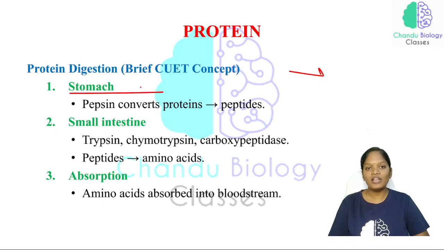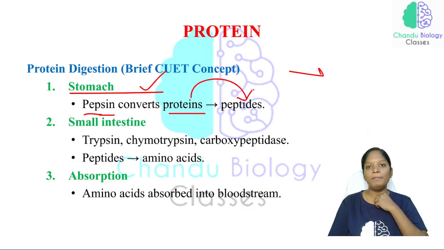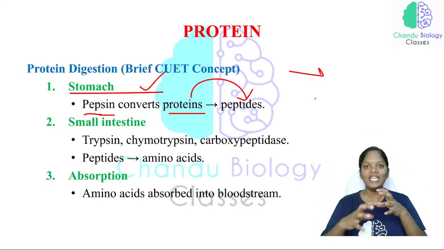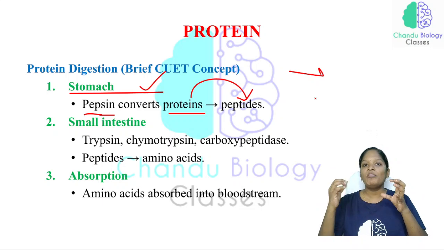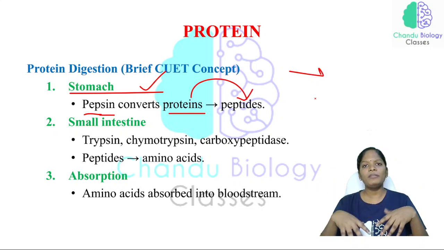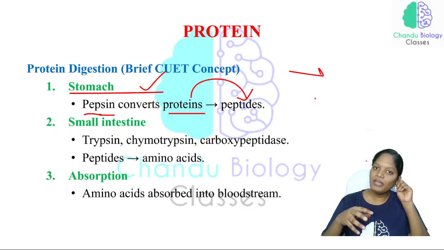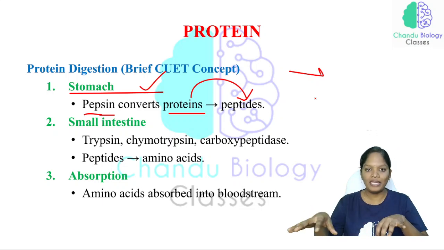In the stomach, we have the enzyme pepsin. Pepsin converts protein into peptides. Very important: a group of peptides is called a polypeptide, and many polypeptides together are called a protein. So initially the protein breaks down into peptides.